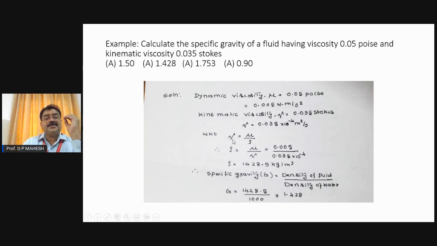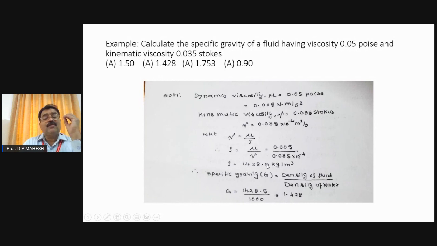Now by definition, kinematic viscosity nu equals mu by rho. Mu is the dynamic viscosity and rho is the density of the fluid. Thereby rho becomes mu by nu, where mu is the dynamic viscosity and nu is the kinematic viscosity. When these are substituted, you will get the answer rho as 1428.5 kg per cubic meter, which is the mass density of the fluid.